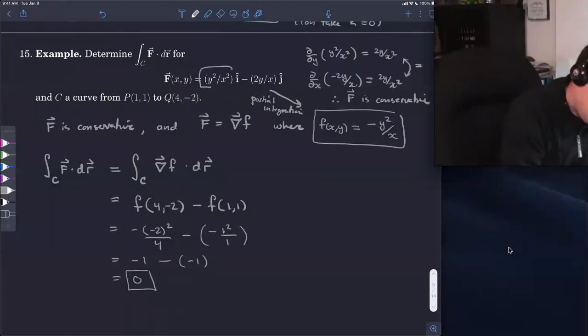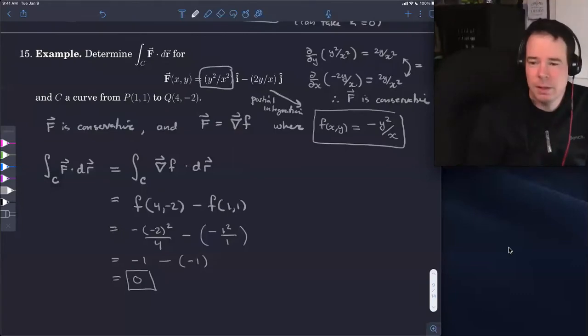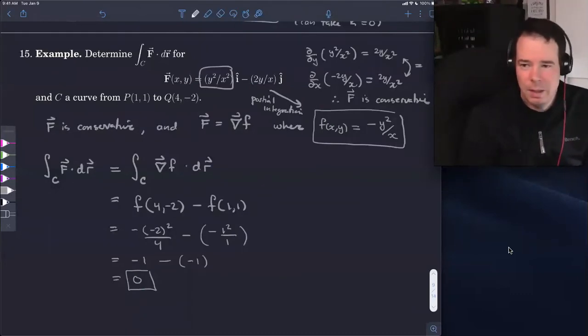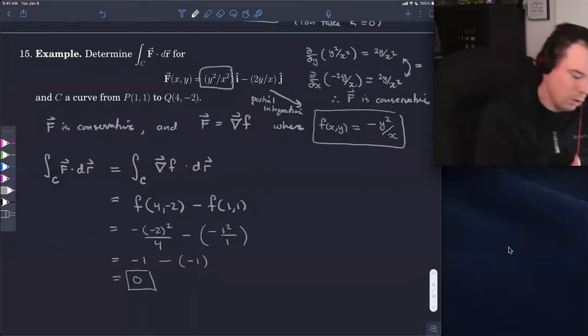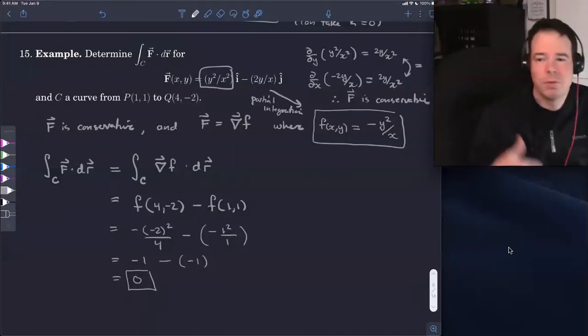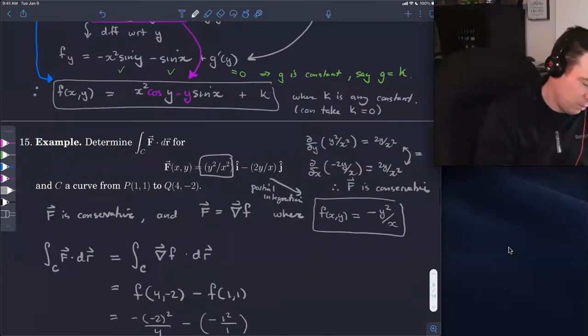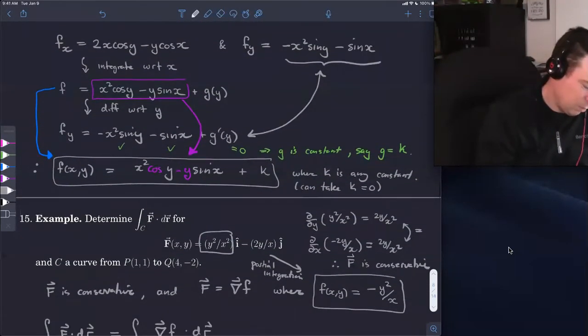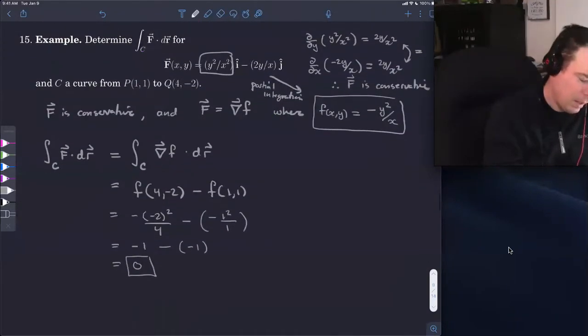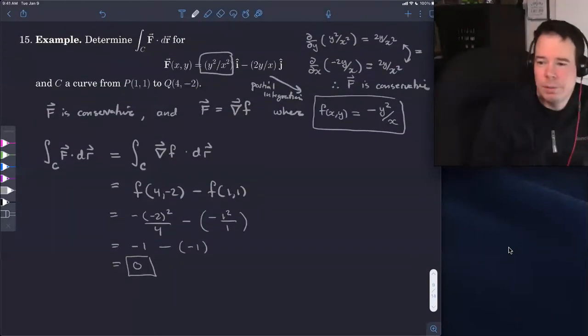Say, okay, that's supposed to be a derivative with respect to x, so I will anti-differentiate it. And when I anti-differentiate it, I get a negative y squared over x. And then there's plus something that is a constant relative to x. So that would be the g of y. And then you differentiate that, and you'd get that g prime of y has to be 0. So you could use the partial integration, just immediately follow the steps that we did in the previous example for this one. However, in this case, I just eyeballed it.